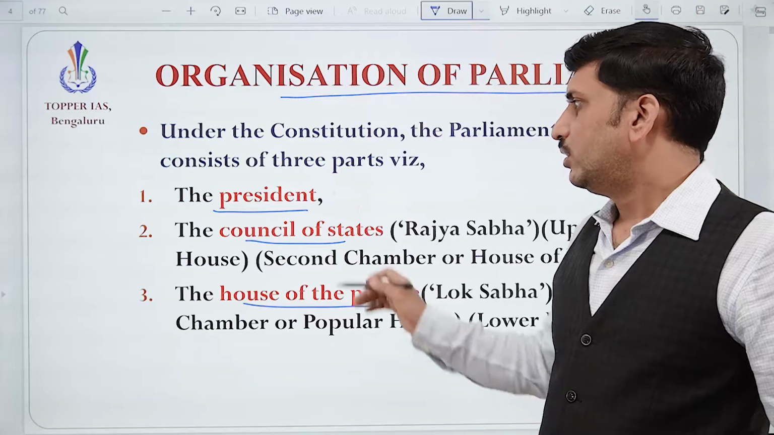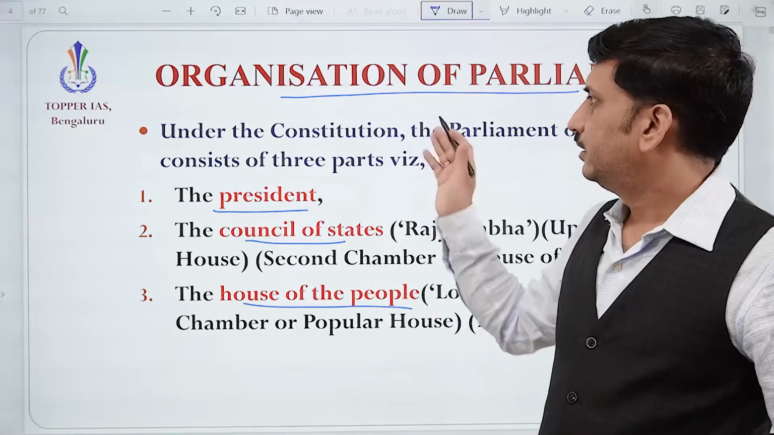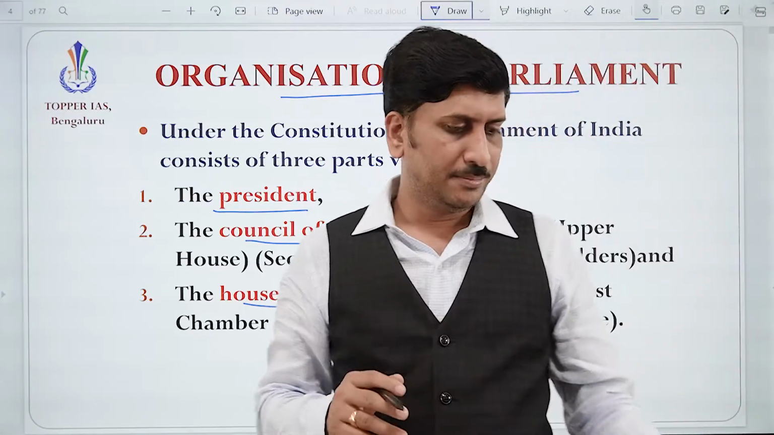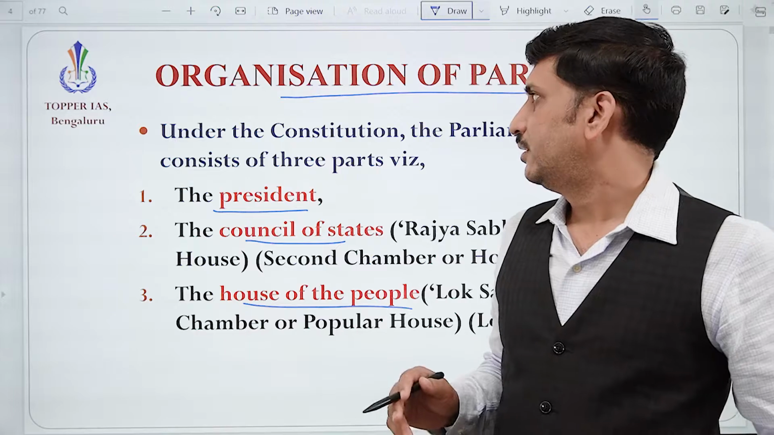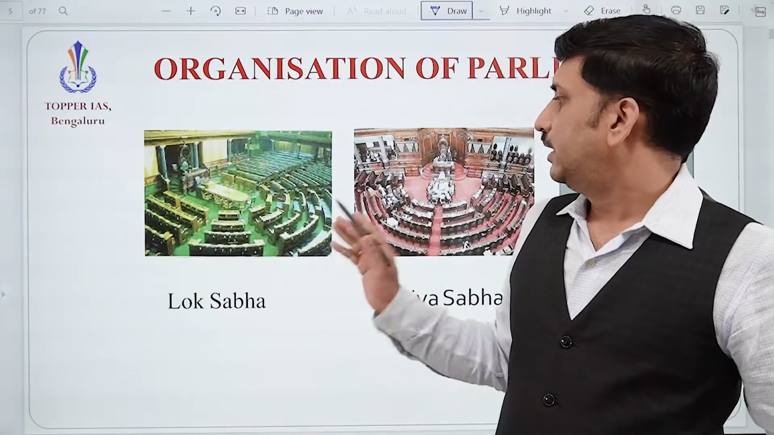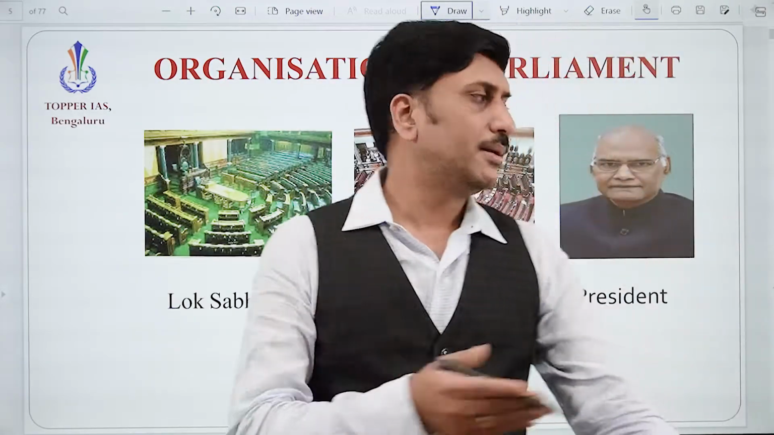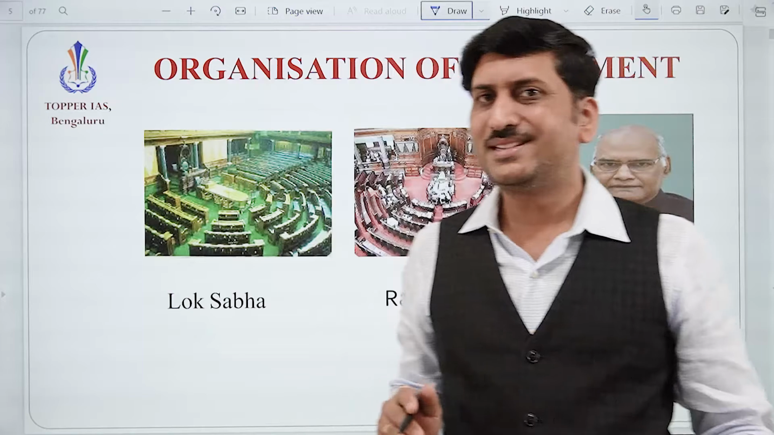Correct? So together these three, we can say that it is Parliament. Please remember that it consists of Lok Sabha, Rajya Sabha, and also the president.